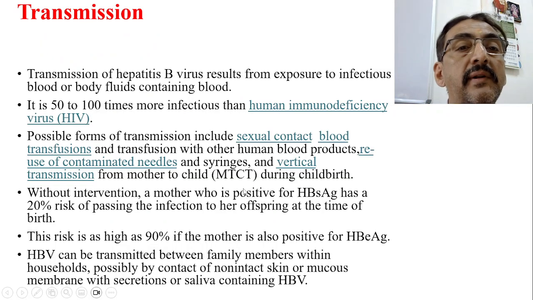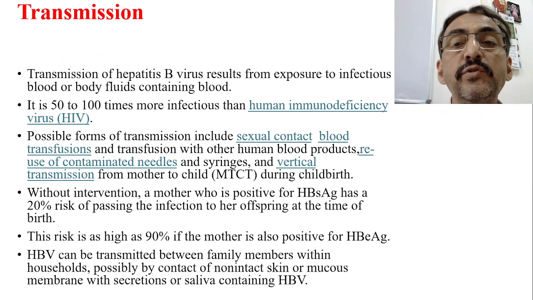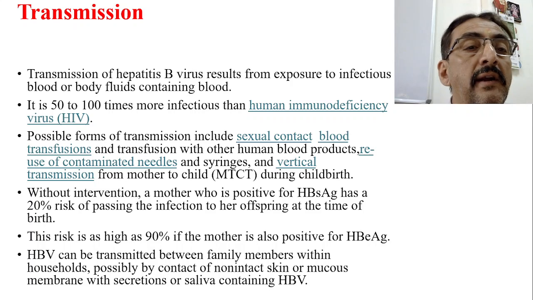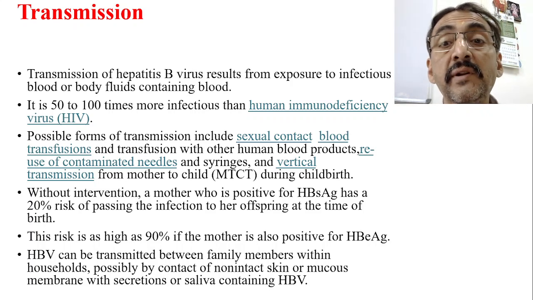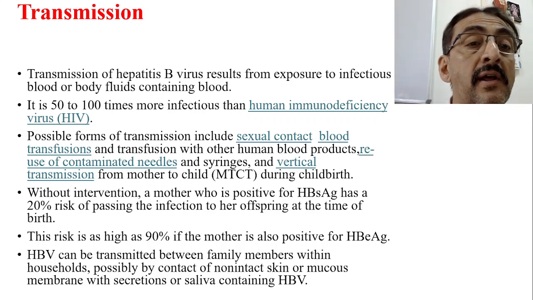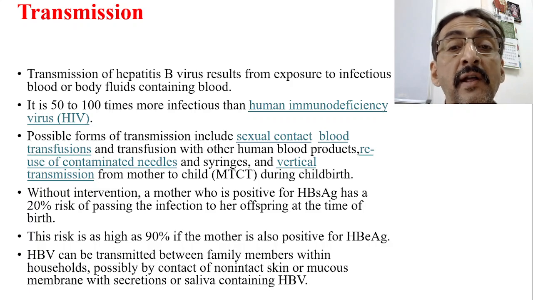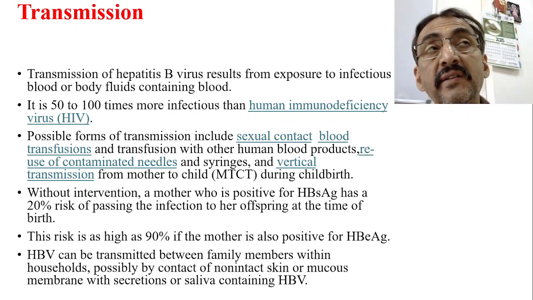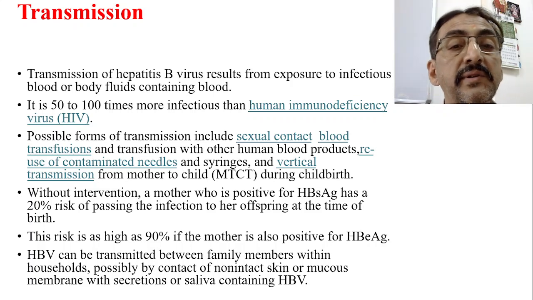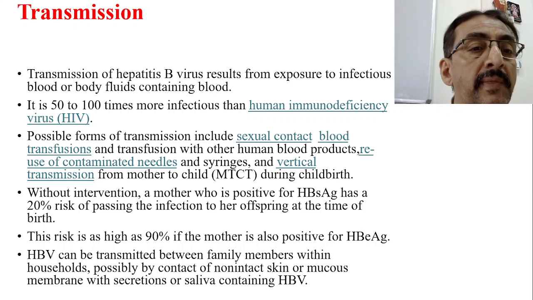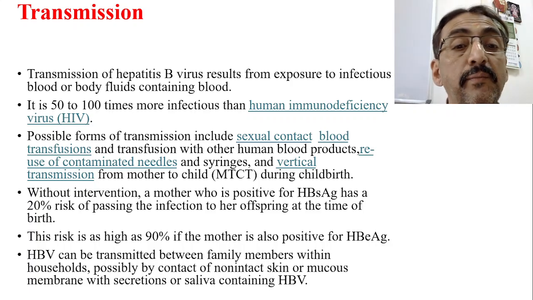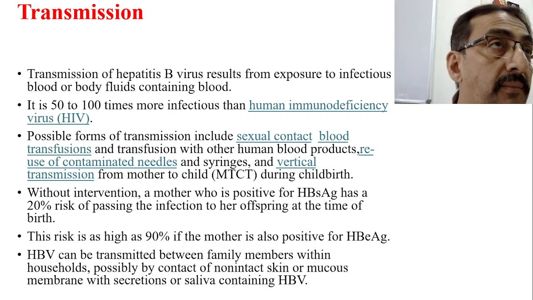Now, transmission of the hepatitis B virus results from exposure to infectious blood or fluids containing blood. It is 50 to 100 times more infectious than the human immunodeficiency virus, HIV. The possible forms of transmission include sexual contact, blood transfusion, and transfusion with other human blood products. Reuse of contaminated needles and syringes, and vertical transmission from mother to child during childbirth. Without intervention, a mother who is positive for HBsAg has a 20% risk of passing the infection to her offspring at the time of birth.